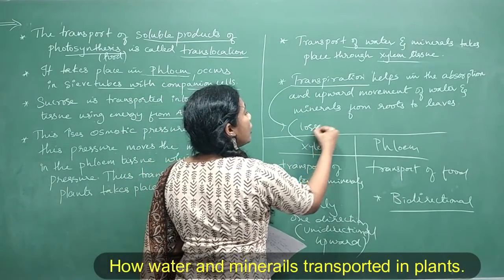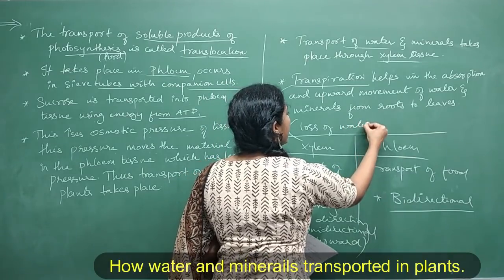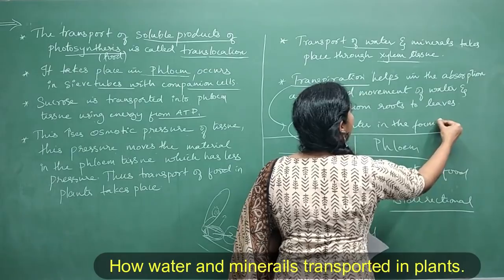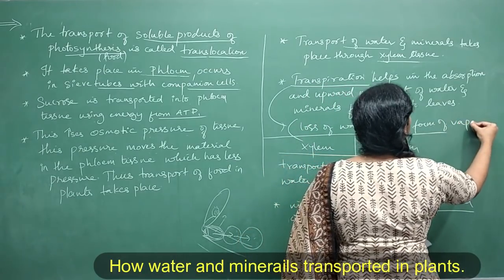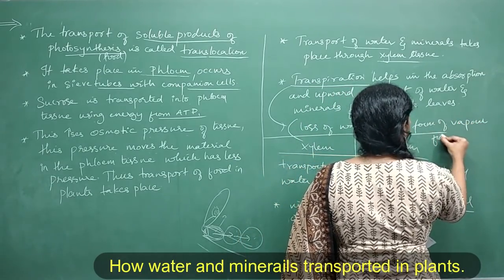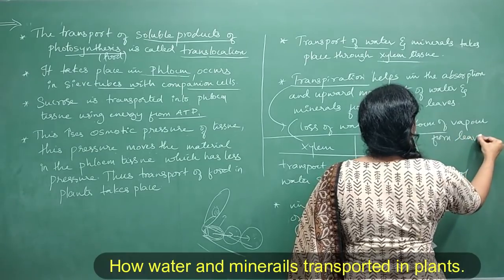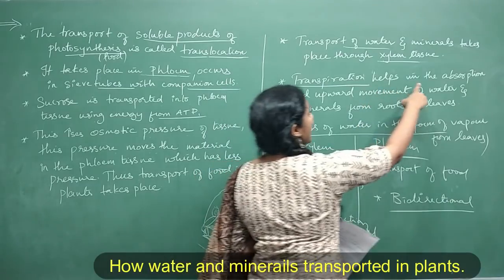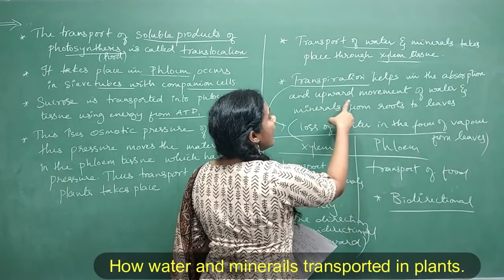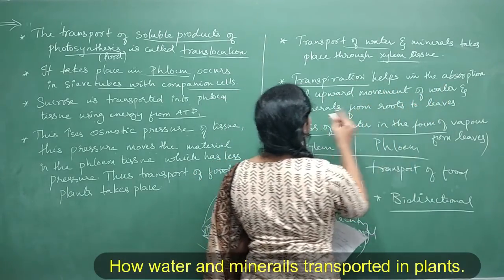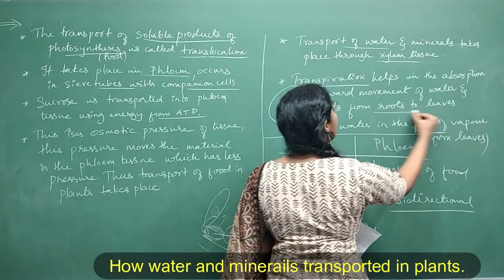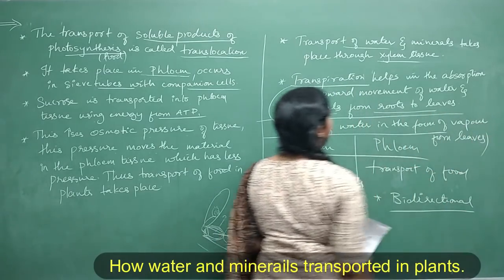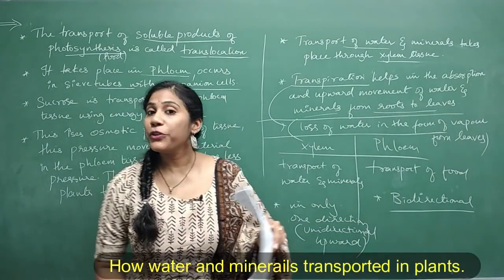Transpiration is loss of water in the form of vapor from leaves. Okay. So transpiration helps in the absorption and upward movement of water and minerals from roots to leaves. Okay. So these are the 2 points you can mention if it is asked for 2 marks.